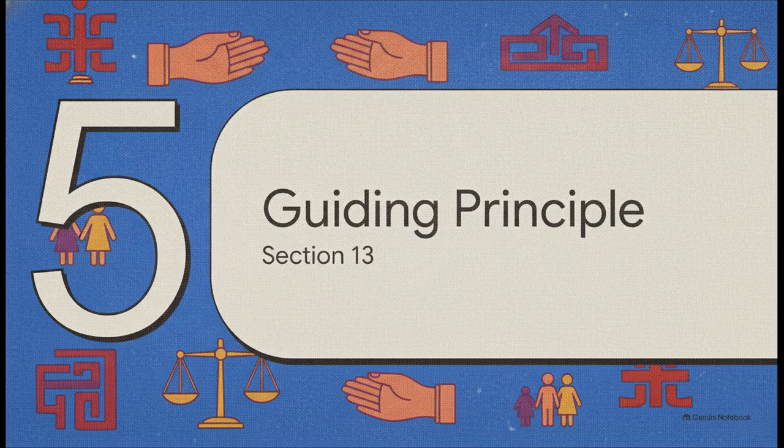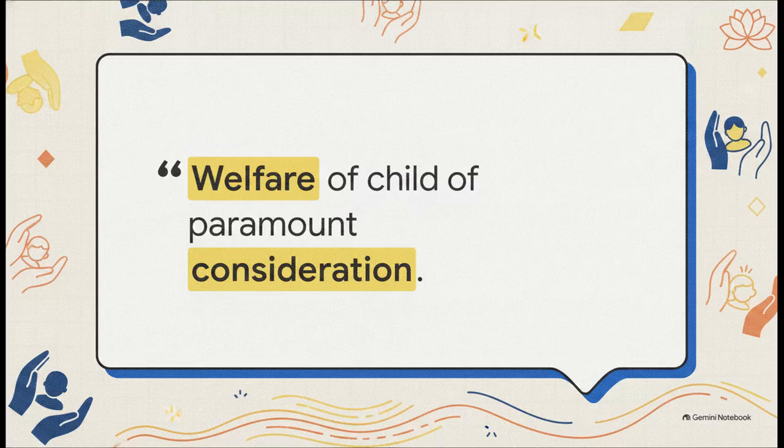And that brings us to Section 5. The paramount guiding principle. Section 13 explicitly states welfare of child of paramount consideration. This brilliantly illustrates the entire heart of the legislation. The rule here is crystal clear. Absolutely no person shall be entitled to act as a guardian if the court feels it is not for the benefit or welfare of the child.